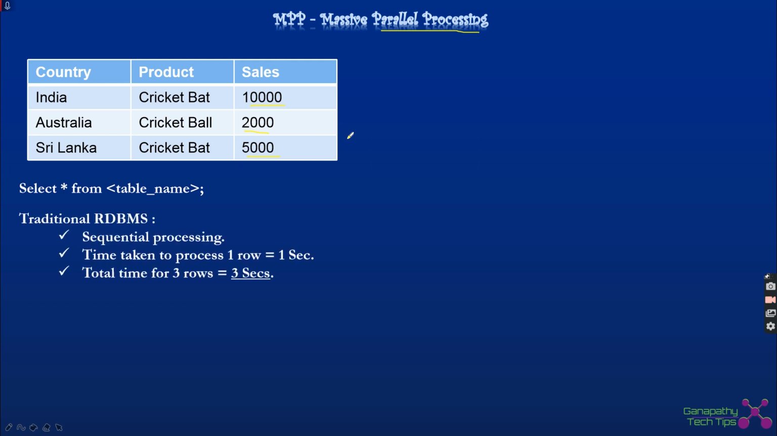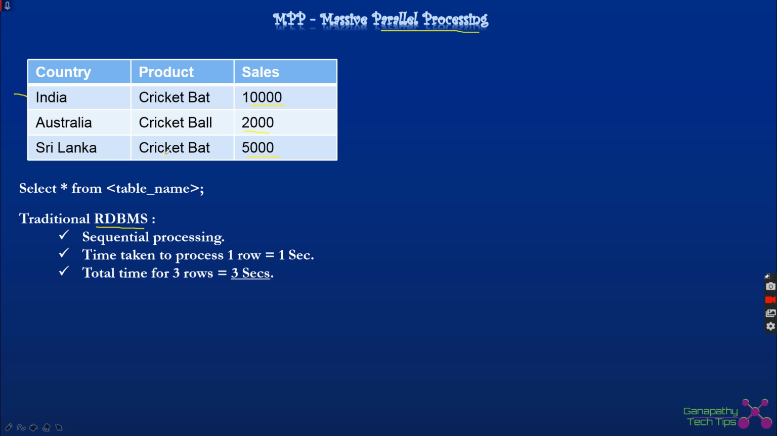If I do this using a traditional RDBMS, say a typical Oracle system or a SQL Server, what is the time it takes? It goes through sequential processing. It reads the first row, then the second, and then the third. Let's take a simple analogy: if a single row takes 1 second, then to process this complete data and return it to me will take a minimum of around 3 seconds. So 1 second per row, 3 seconds.